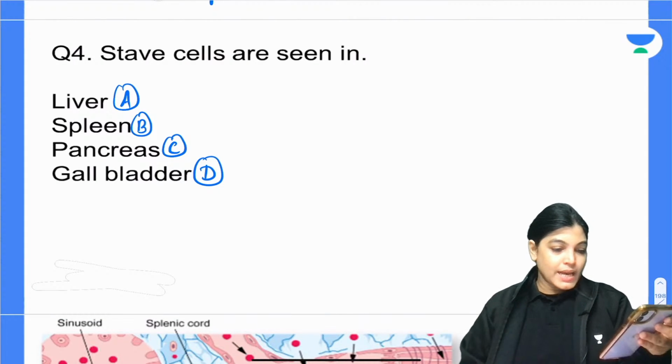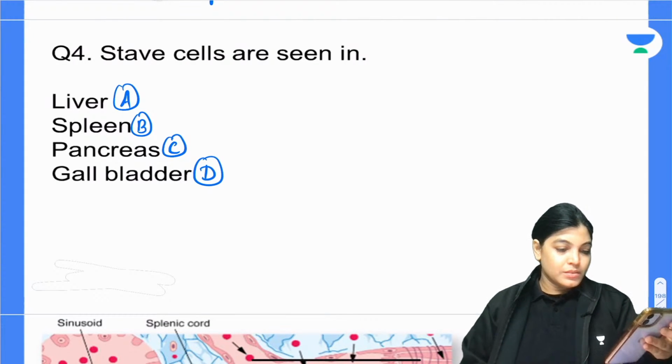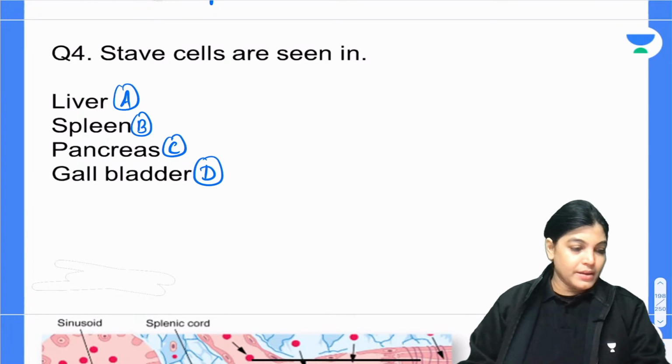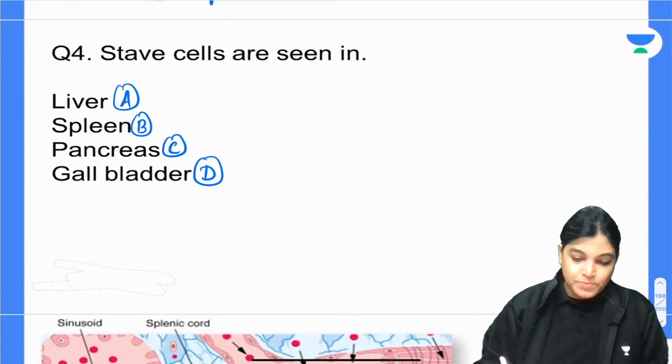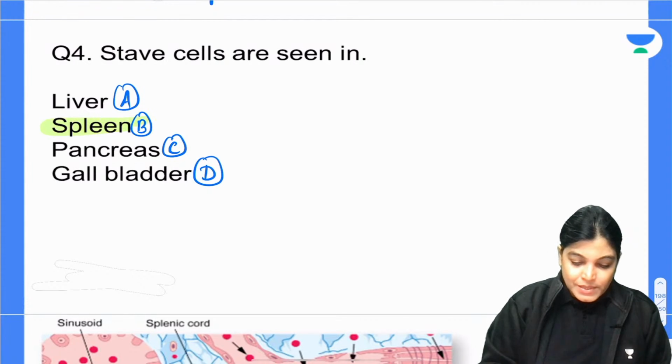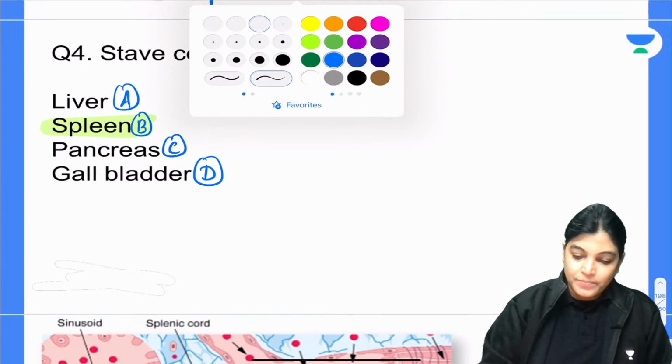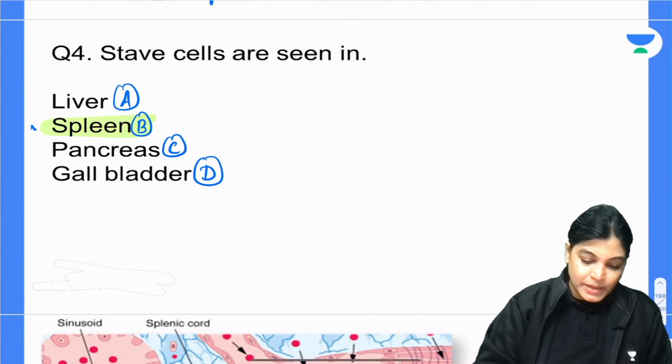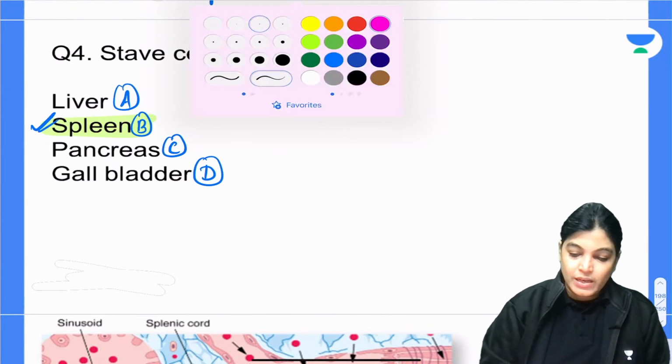Yes, I got an answer from Murukeshan, B. So, I got an answer as B. Stave cells are present in the spleen. Yes, absolutely correct answer. Spleen is the correct answer.